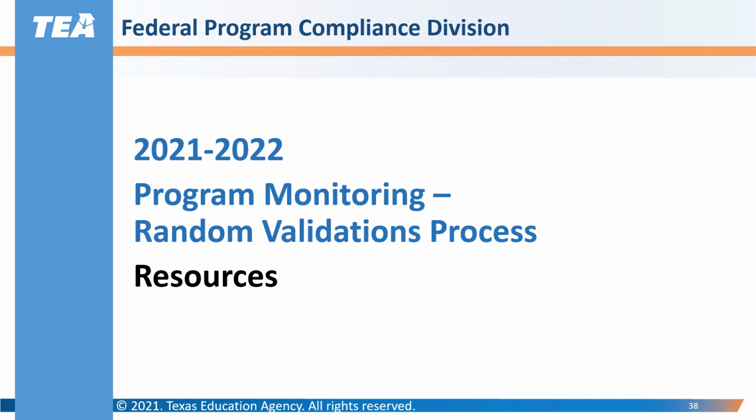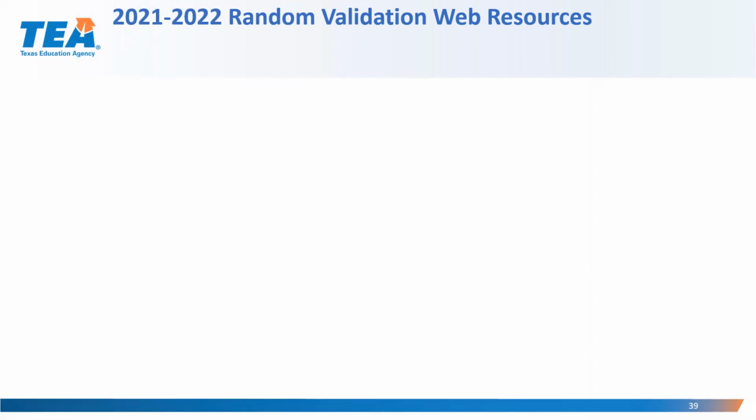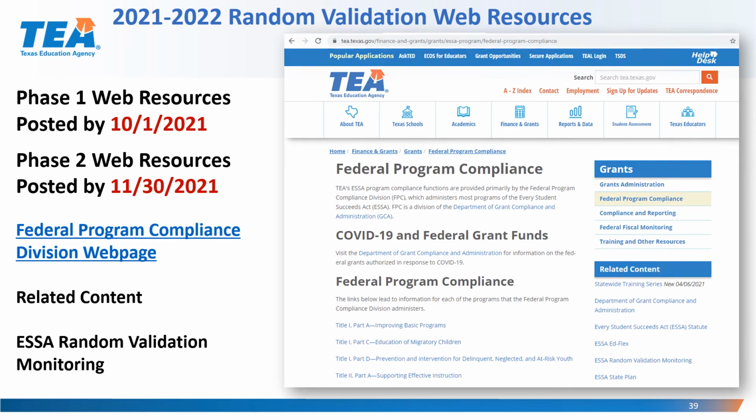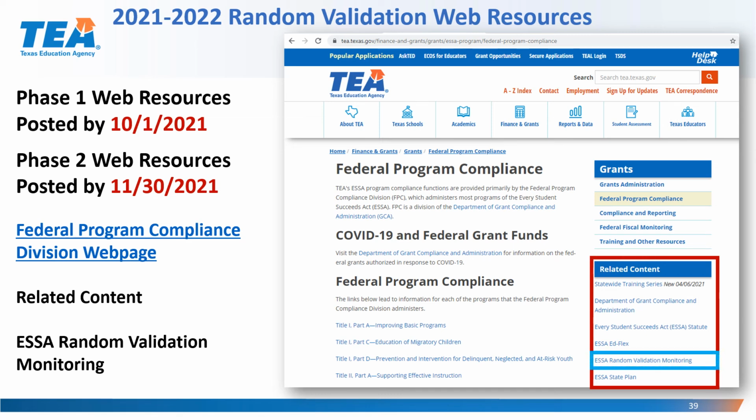We will now be taking a look at the resources for the 21-22 Program Monitoring Random Validations process being conducted by the Federal Program Compliance Division. All the resources for the 21-22 Random Validation process will be posted on the TEA webpage. Phase 1 web resources will be posted by October 1st, 2021, and Phase 2 web resources will be posted by November 30th, 2021. They will be posted on the Federal Program Compliance Division webpage under the Related Content section. You can click on the link ESSA Random Validation Monitoring to access all the resources.